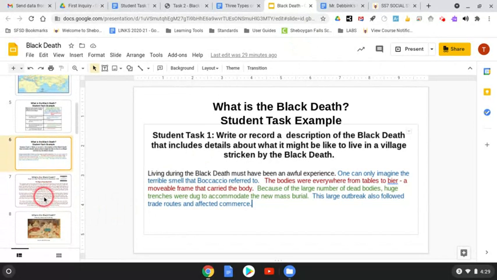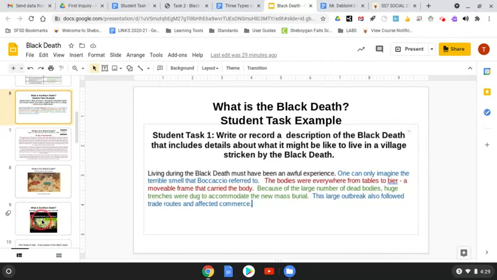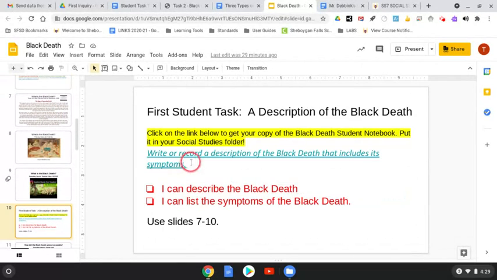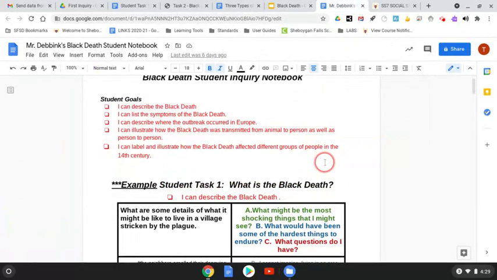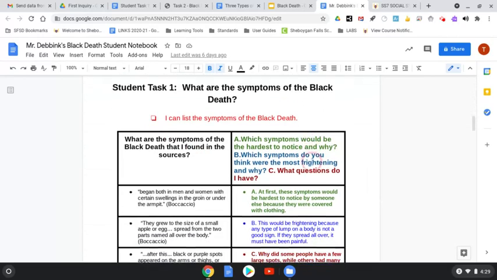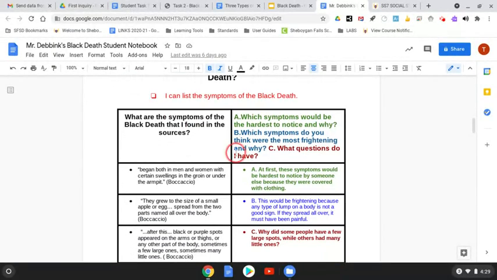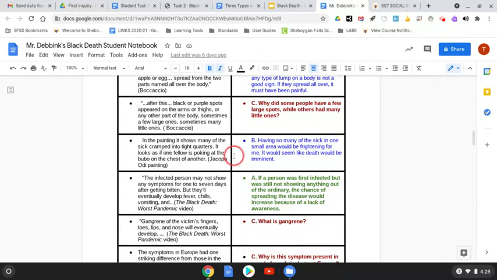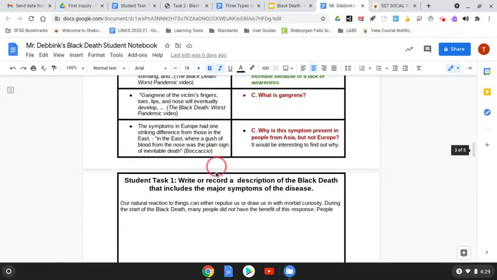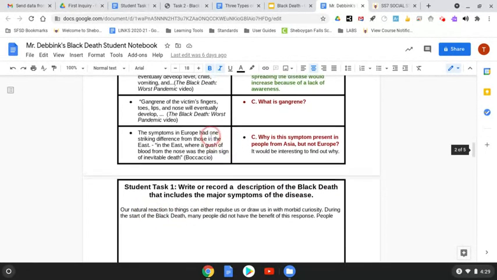As you go to slides 7 through 10, again, that's slides 7 through 10. Actually, 7 through 9 are the three that you're using. Slide 10 has the task there. I can list the symptoms of the Black Death. And if we go to our student inquiry notebook and scroll down, there is another table very similar to the first one, and goodness gracious, this one's filled in for you already. Take a look at the symptoms here, and then you would write a paragraph. And we had worked together on this first one in class.